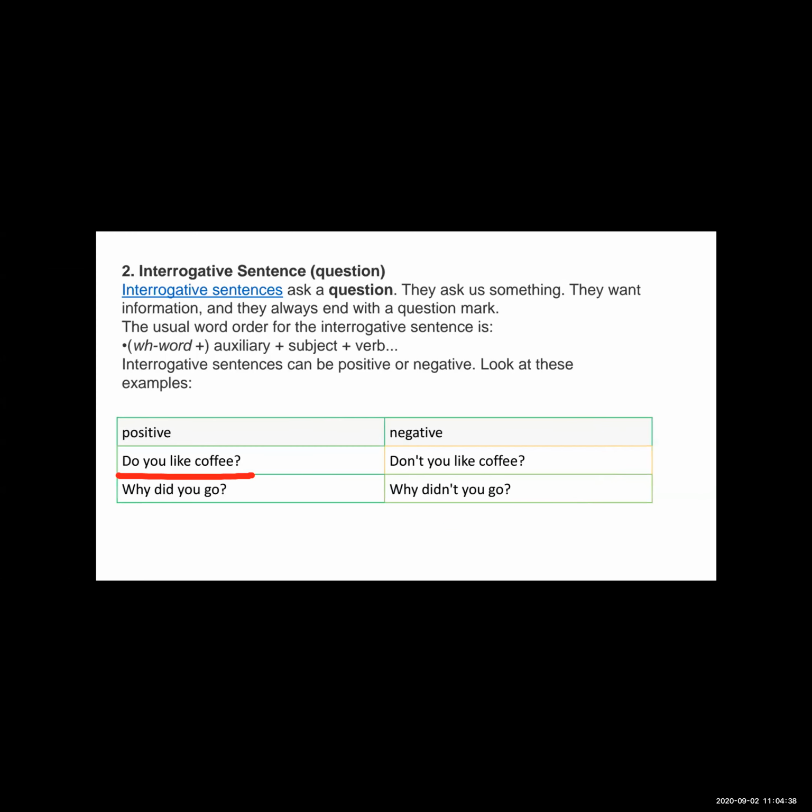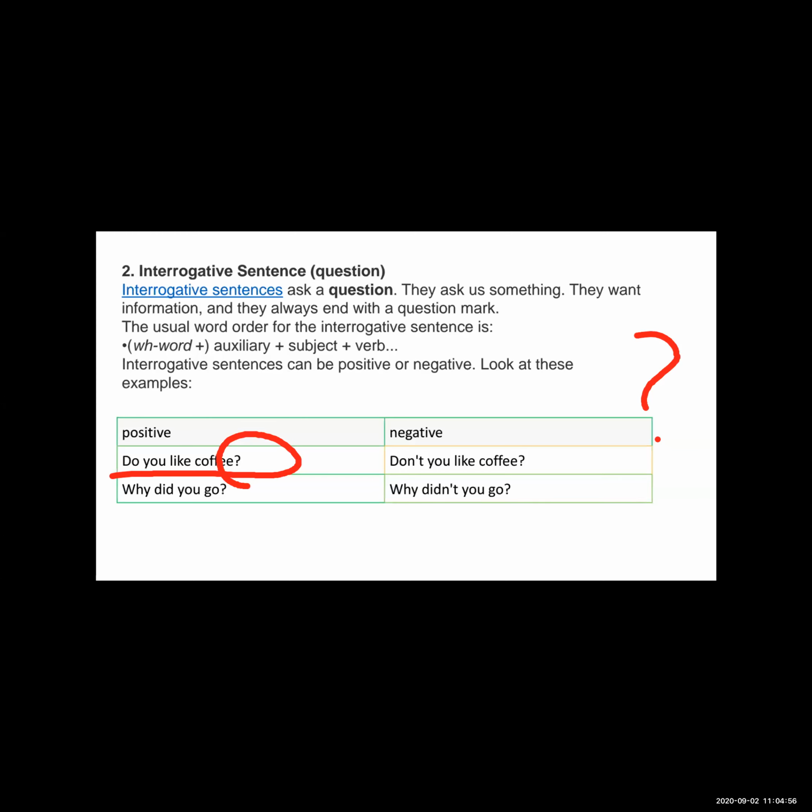See here, that is the first example: do you like coffee? So at the end, first we have to see that there is a question mark. Okay, it means it is a question sentence.